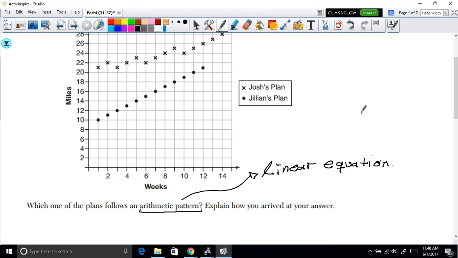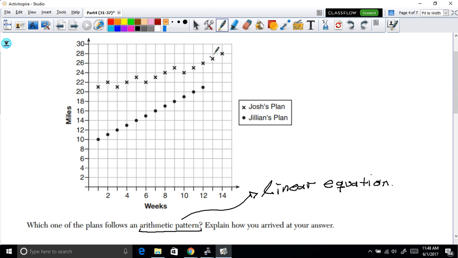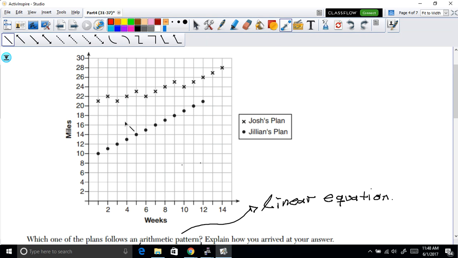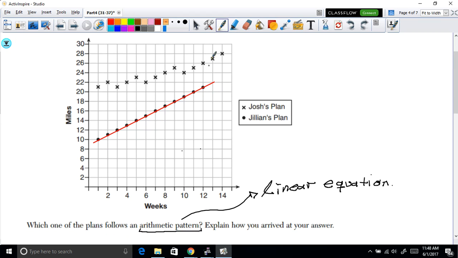All right, so let's look at the plans here. Which of the two plans have an arithmetic pattern, or pretty much which of the two graphs follow a linear equation? Well, notice here that if we connect these dots, we can see that we do have a linear equation because they follow a line. So this means that Jillian's plans follow an arithmetic sequence because it follows a linear equation, because the movement is always constant, or it moves at a constant rate.